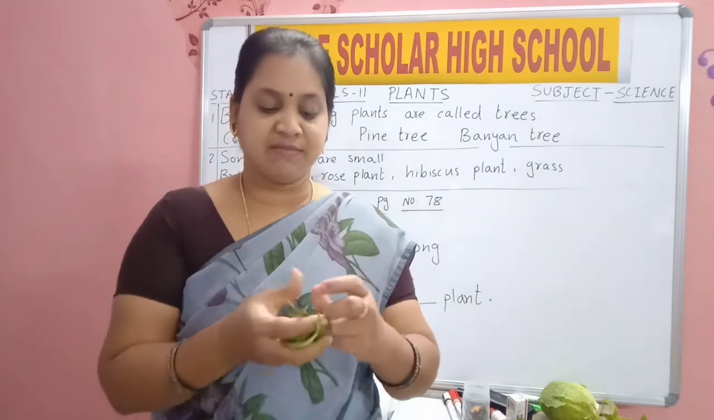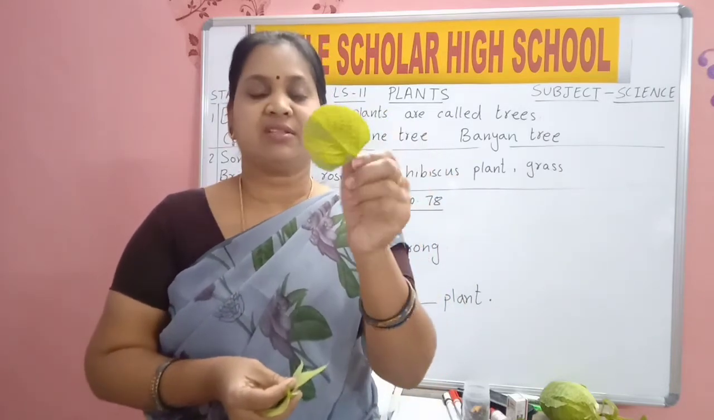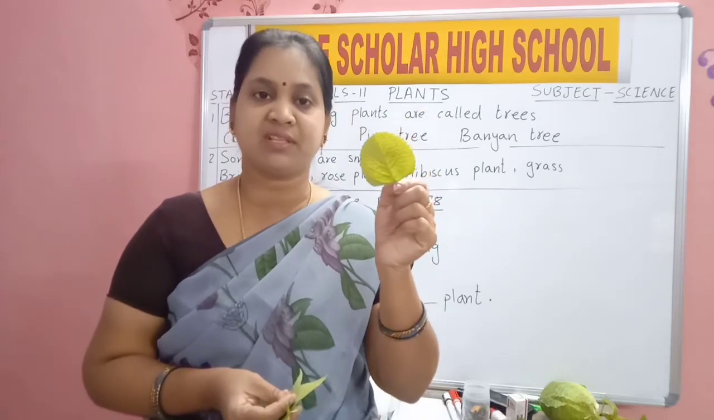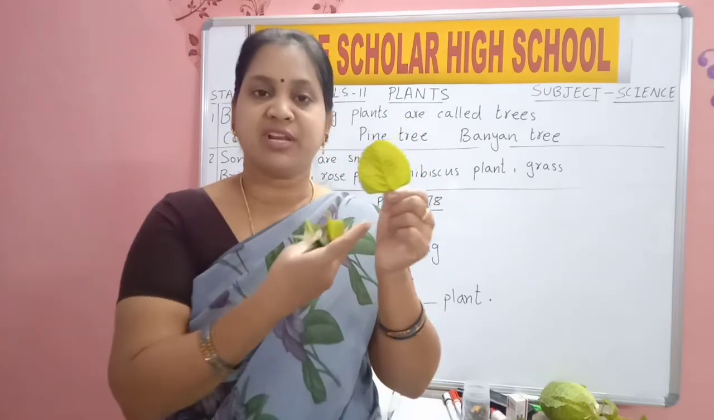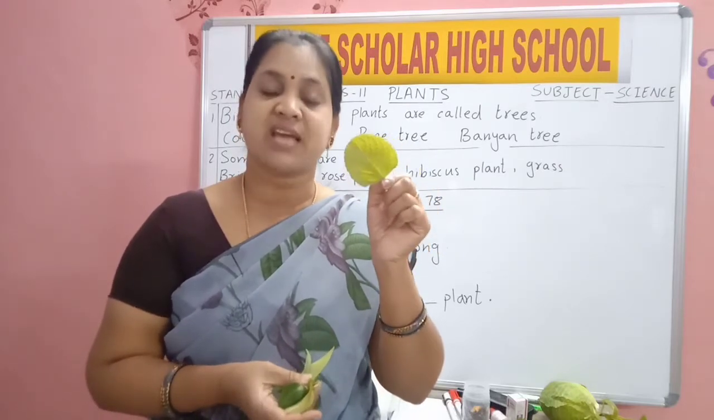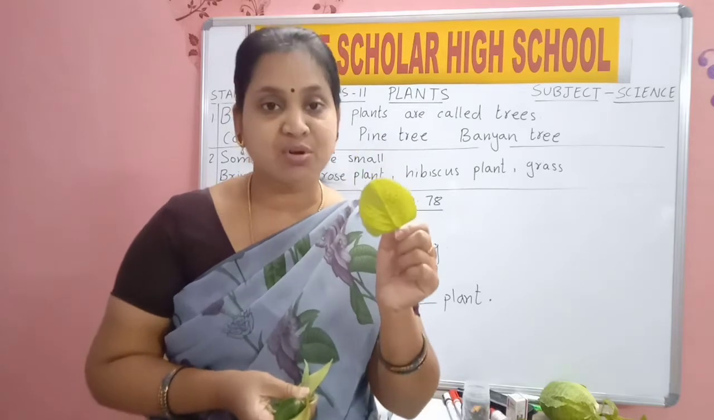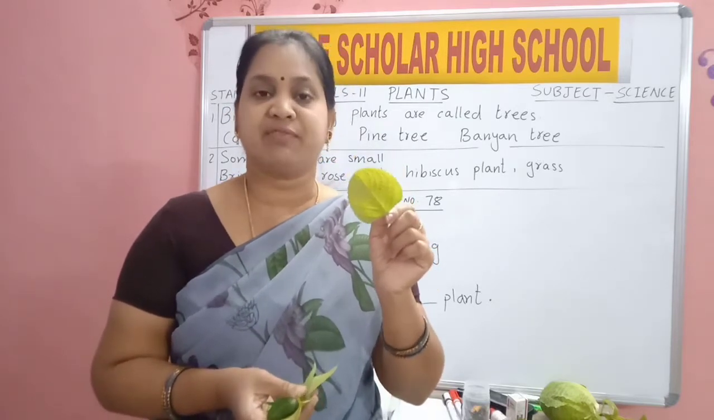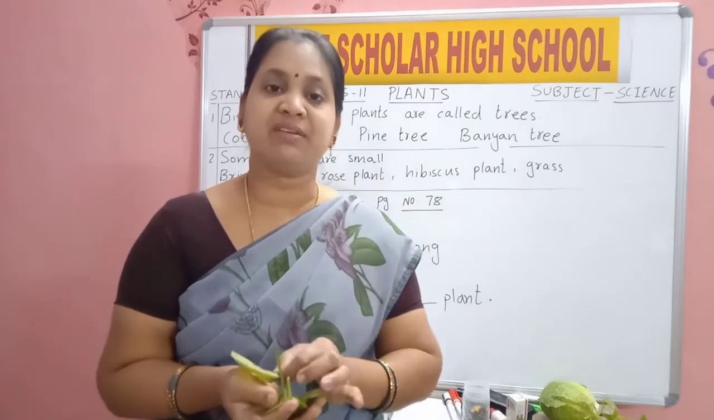Now see one more leaf. How is the leaf? Round in shape. Yes, size is different. Size is also different and shape is also different. So each leaf will be of different size.